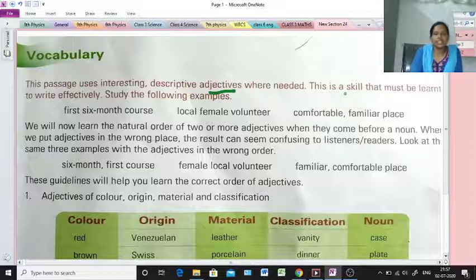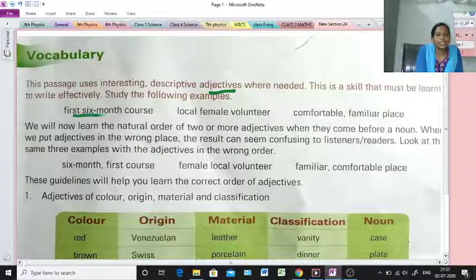This is a skill that must be learned to write effectively. Study the following examples. We should have a clear knowledge of where to use adjectives. Otherwise, the learners or the readers will be confused after listening to wrong adjectives.